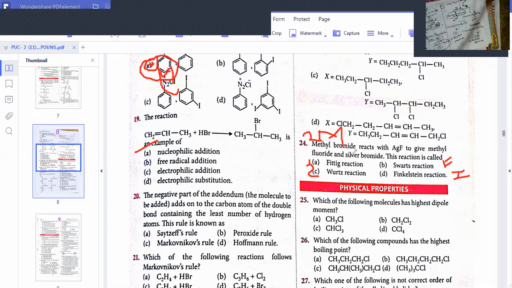But for this question, what is the correct option? Can you write your answer in the chat box? I will write on the paper also. See, methyl bromide, CH3Br, reacts with silver fluoride. What is the answer? Silver bromide is removed and fluoride comes. This is a halogen exchange reaction. This reaction is called the Swarts reaction. We have discussed it already, a 2 marks question, very important at PUC level. Fine. Let's go for question number 24.